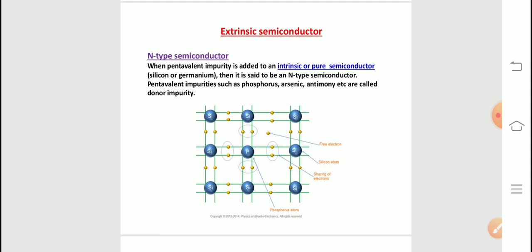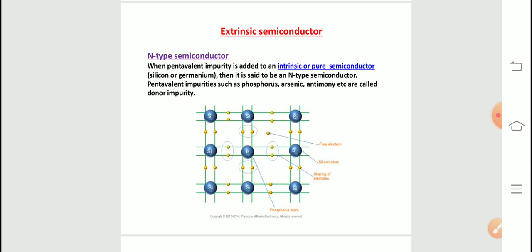This clearly shows that each phosphorus atom donates one free electron. Therefore, all the pentavalent impurities are called donors because each gives one excess electron. The number of free electrons depends on the amount of impurity added to the silicon.